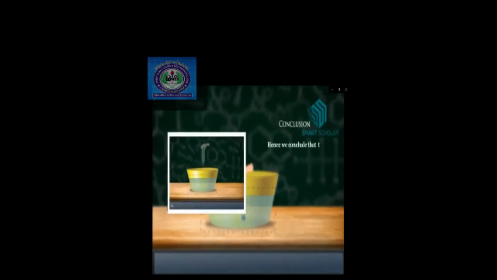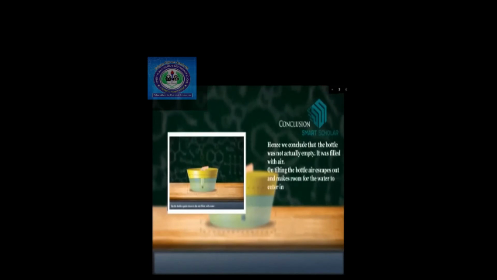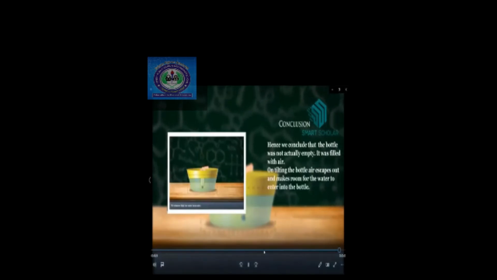Hence, we conclude that the bottle was not actually empty. It was filled with air. On tilting the bottle, air escapes out and makes room for water to enter in the bottle.